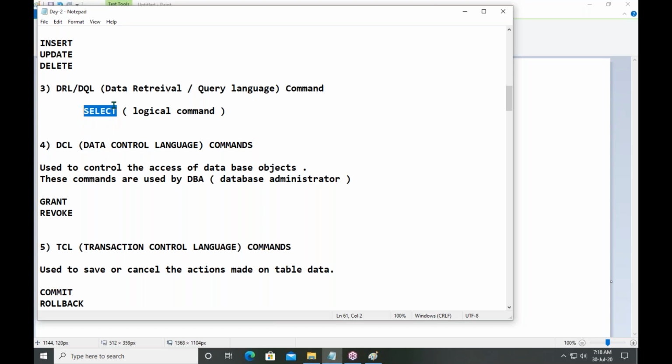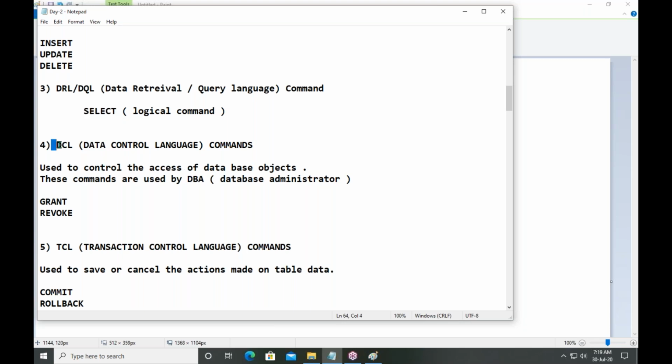From any table, from any view, you can select the data. So this comes under data retrieval language or data query language. There is only one command, that is select.